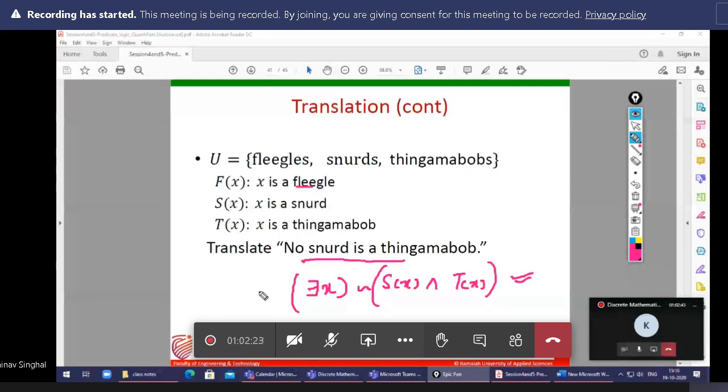It's the negation of the previous question. Okay, that one is okay. But then you can tell me the final answer like this: for some x, negation of s of x and t of x. Same thing. But sir, there is a mistake. Wait, it's or. Yes, sir, it's or. I agree with Manik. I agree with you.